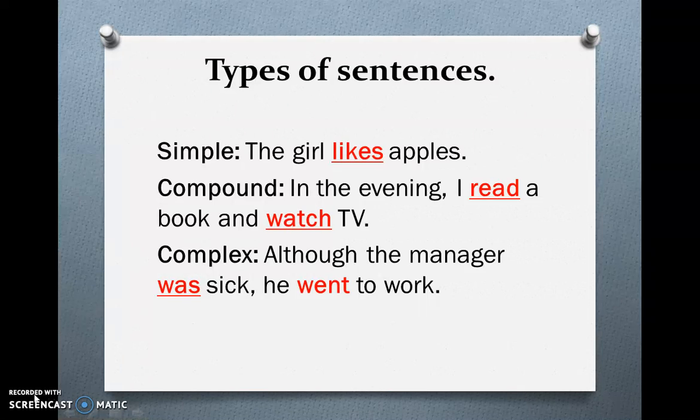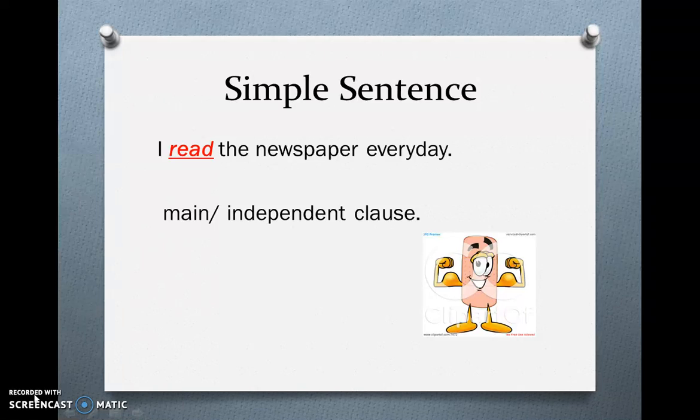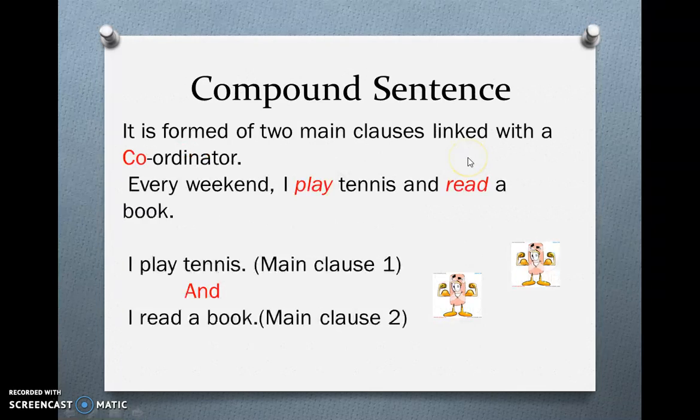What are the differences between them? First of all, in the simple sentence, you have one verb with one independent clause. I read the newspaper every day. It's one independent main clause that allows the sentence to end with a period and gives complete meaning. The compound sentence has two clauses with two verbs, but each of them is equally powerful and can stand alone, can have a complete meaning alone.